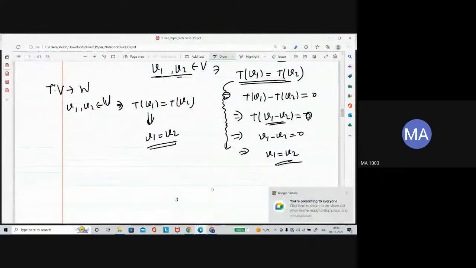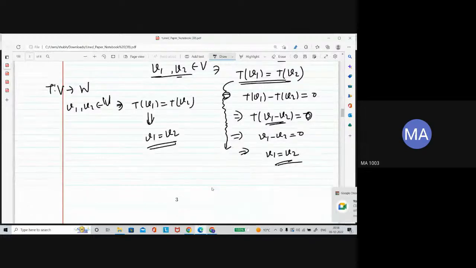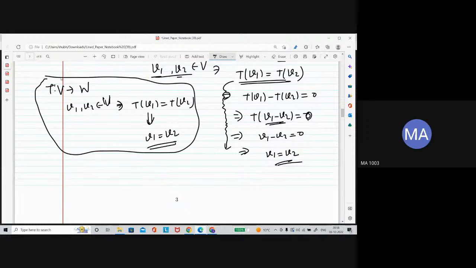And there is one relation. This is the definition of one-one. If nullity is 0, then the linear transformation is one-one. There is one more thing: when we call a linear transformation onto (R2), there is another relation.